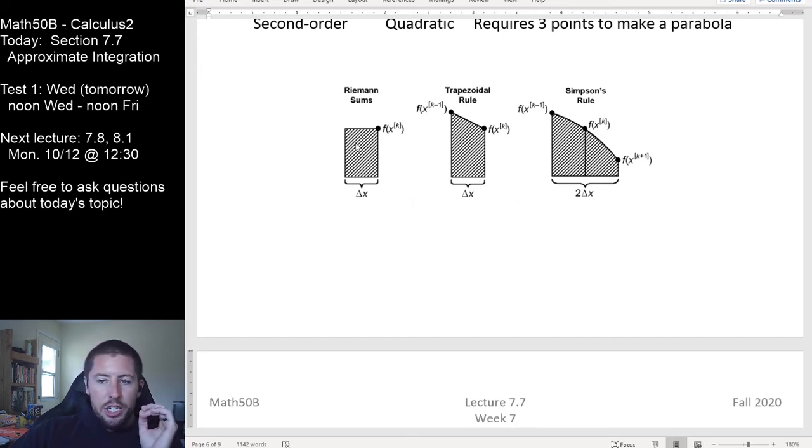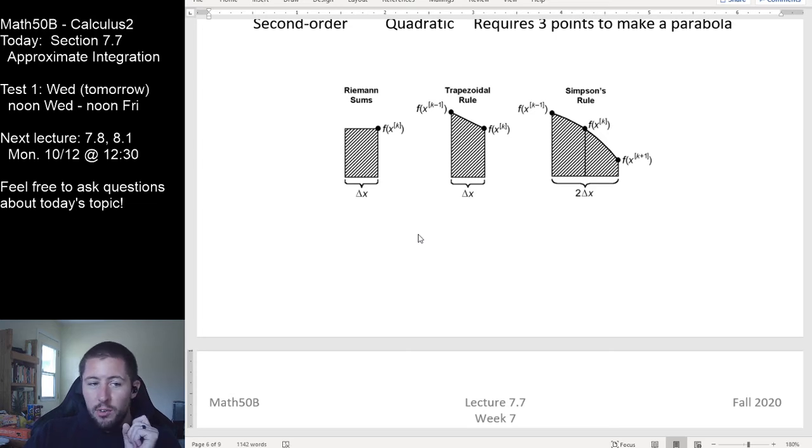So again, I could do only geometry with our first four rules and get away with it. But because we're going to use parabolic tops of our estimating pieces instead of skew straight lines or horizontal straight lines, exactly. And so, pardon Reed, what you're saying is also exactly correct. Integrating a parabola is going to be a piece of cake, right? We're integrating a polynomial. This is an approximation to some maybe insane function that we couldn't otherwise integrate, right? And the higher degree polynomial we use, the more graphically correct it should be relative to the thing.